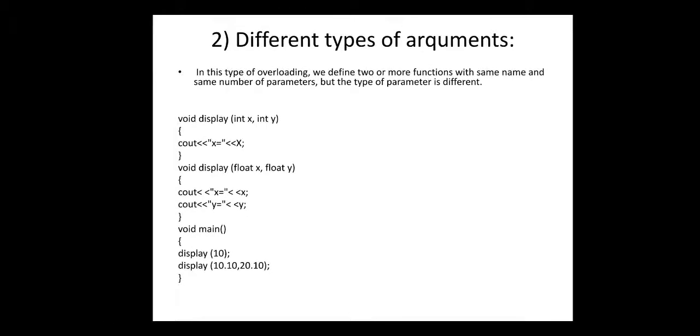In the second call of the display function, we pass two arguments of float type, so the compiler calls the function whose two parameters are both float type. This is function overloading using different data types of arguments.